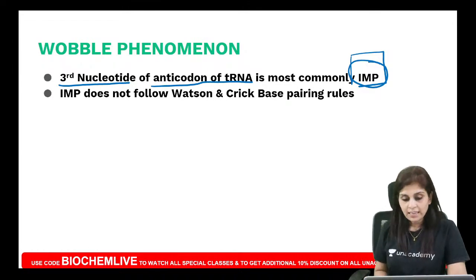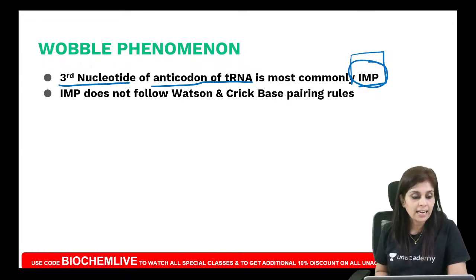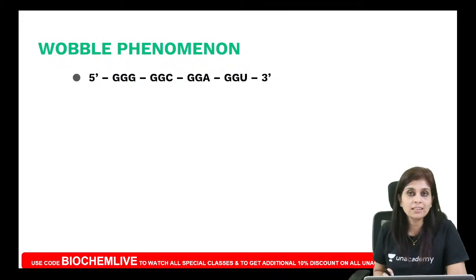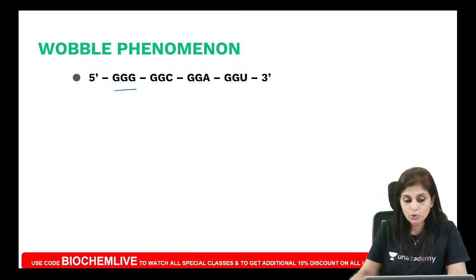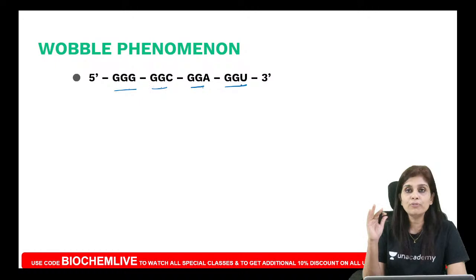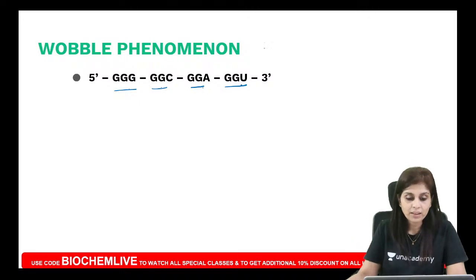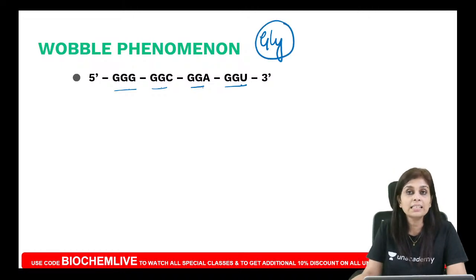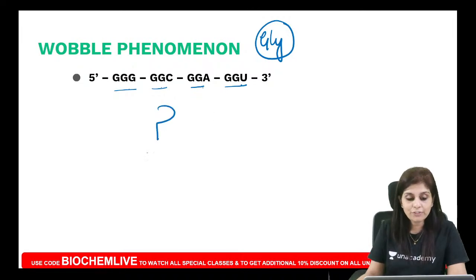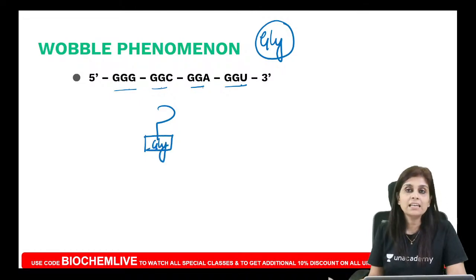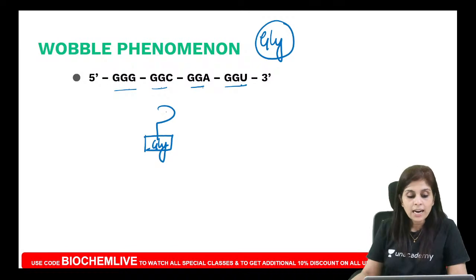For that, let's have a hypothetical mRNA. Have a look at this. We have a hypothetical mRNA with just 4 codons. And for your information, all these 4 codons code for the same amino acid, glycine. That's what we are trying to explain. It is because the tRNA which carries glycine along with it comes with an anticodon CCI.